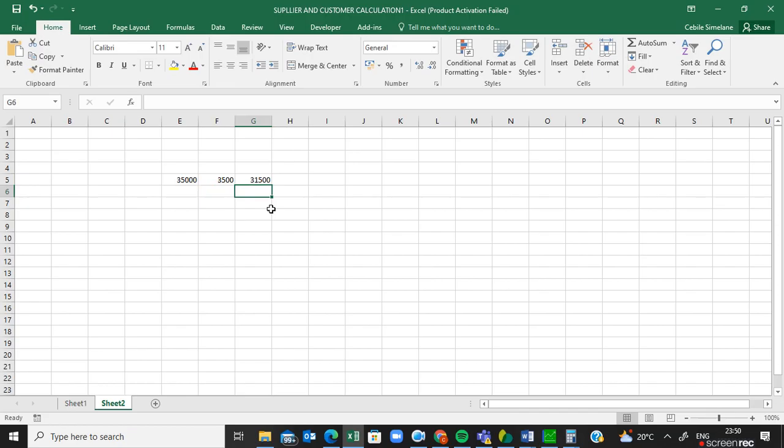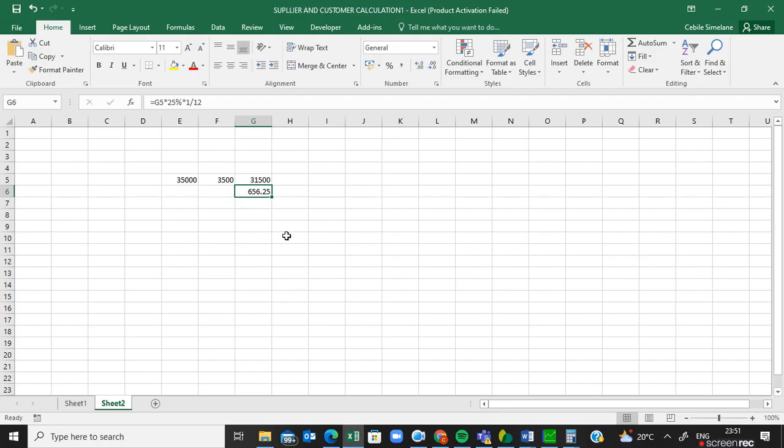From this 31,500, we must now calculate the depreciation. You're going to say equals 31,500 multiplied by the percentage, 25%. Remember, we're calculating for 1 month, so we multiply again by 1/12.